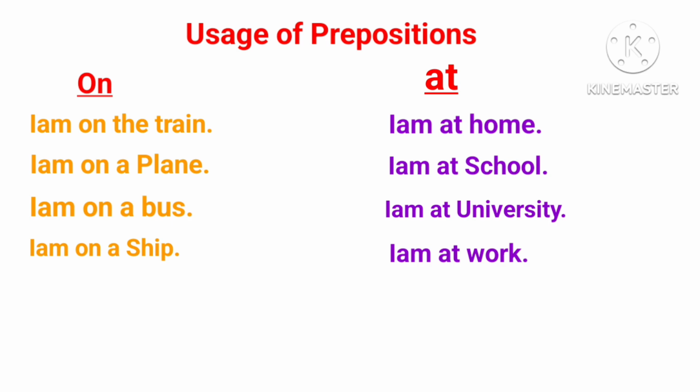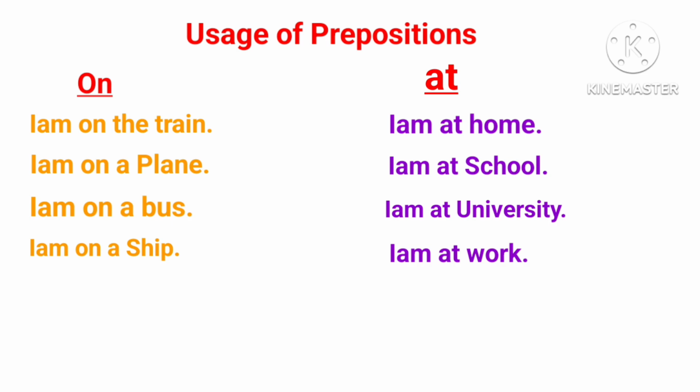So for the mode of journey you use on, and when you are at some place you use at. Here on and at are the prepositions that confuse most people, also in error sentences. Whenever you are doing any exam, the preposition you need to use is: I am at home, I am at school, I am at university, I am at work. And on means I am on the train, I am on a plane, I am on a bus, I am on a ship.